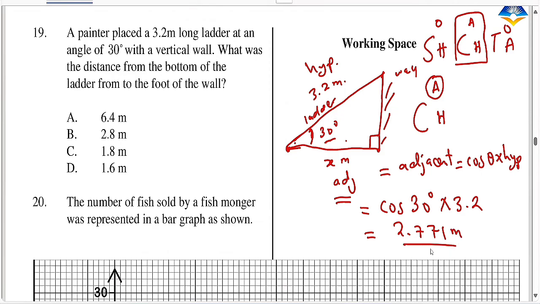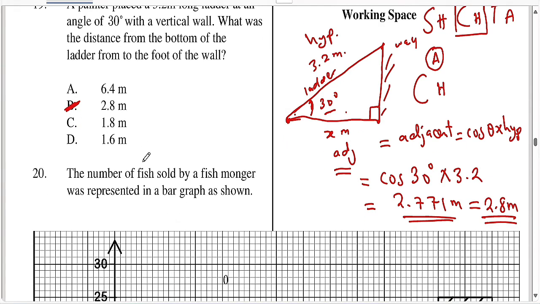Okay, if you round it to one decimal point, then it should give you around 2.8 meters. So 2.8 meters kama kawaida umepata ni hii hapa. Sawa mpaka hapa. So let's continue.